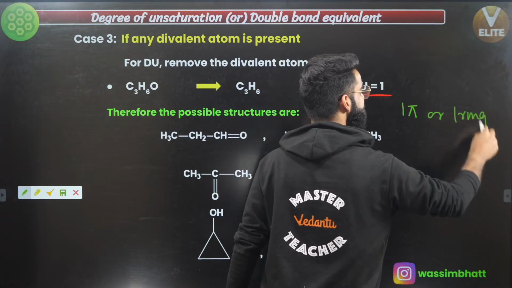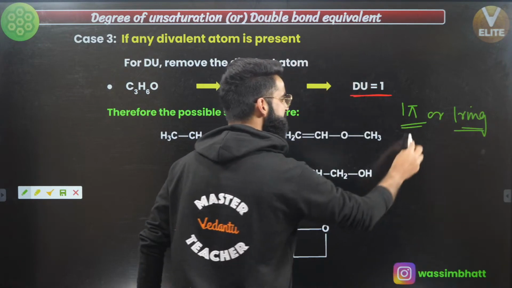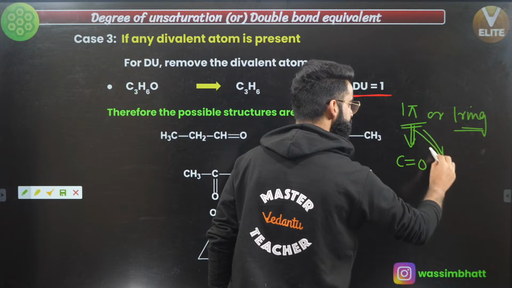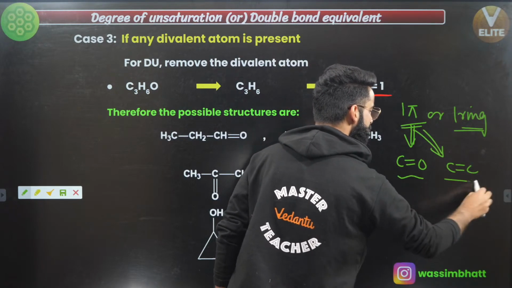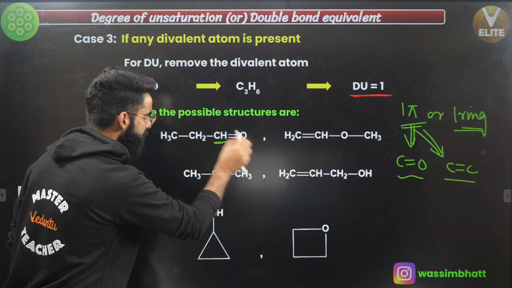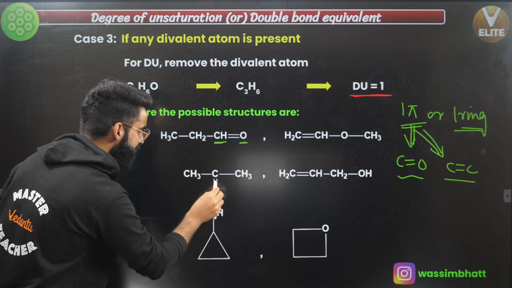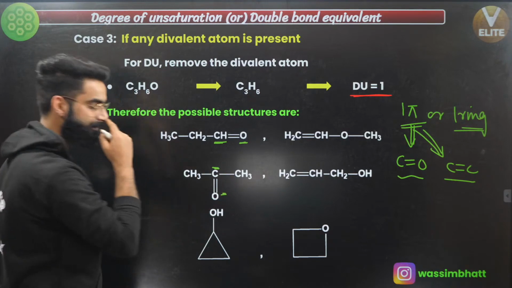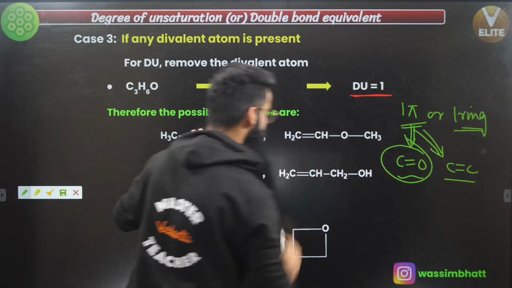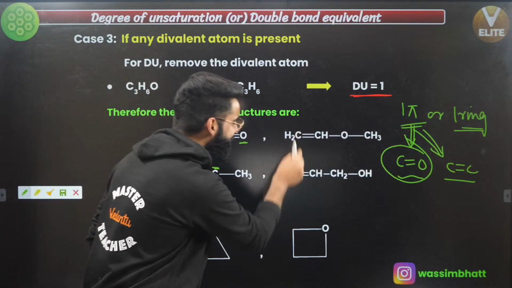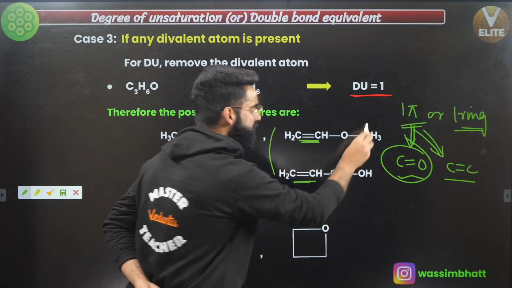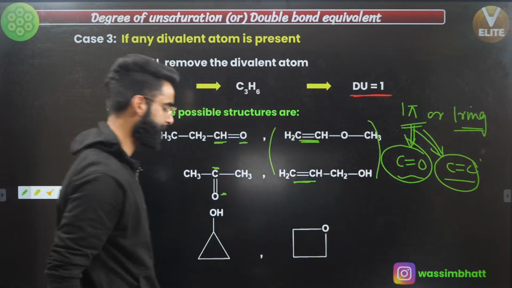Now what all possibilities arise over here? Understand. This pi bond can be either between carbon and oxygen or between carbon and carbon, right? If you look at the first structure, the double bond is between carbon and oxygen. If you talk about the third structure, the double bond is between carbon and oxygen again. These are the two possible structures which satisfy this condition. Now, if you look at these two, the double bond is between carbon and carbon. So these two structures satisfy this condition, yeah?